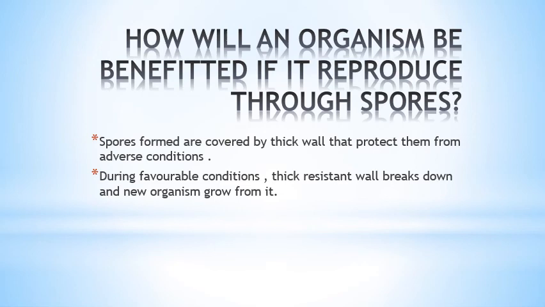So these are the 5 important modes of asexual reproduction. Number 1 is fission, in which we discussed binary fission and multiple fission. Then there is budding, followed by regeneration. Regeneration is very important and it takes place in Hydra and Planaria. If the question is, name the mode of reproduction in Hydra, you can give the answer: number 1 is budding and the other is regeneration.